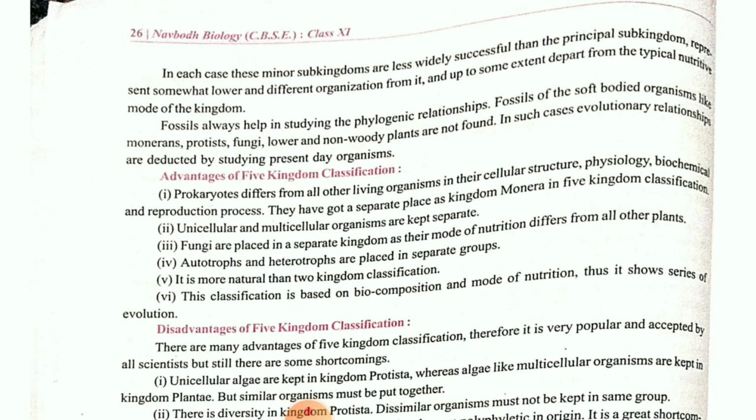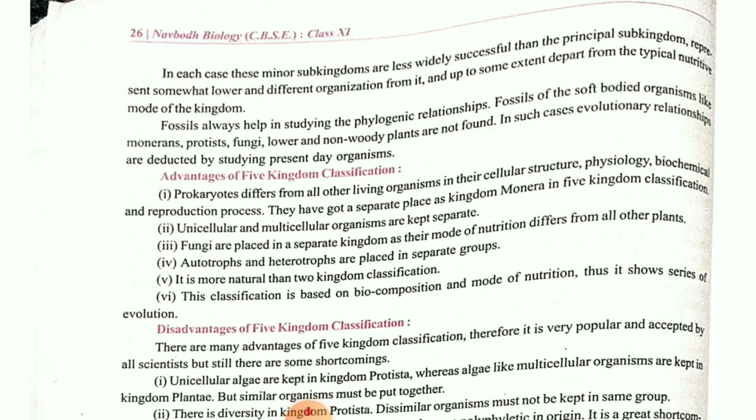What is the advantage, children? As you people know, Carl Linnaeus gave the two kingdom classification, and he described only the plants and animals. So he said that only two kingdoms are there, that is plant and animal. But he neglected the unicellular organisms, prokaryotic organisms, and the organisms which don't contain any photosynthetic pigment. He neglected all that. So children, now we will see what the basic advantages are.